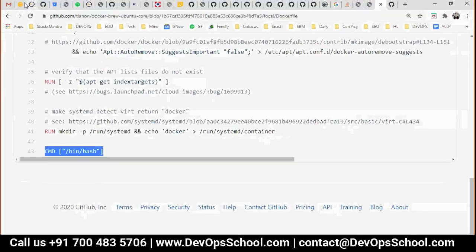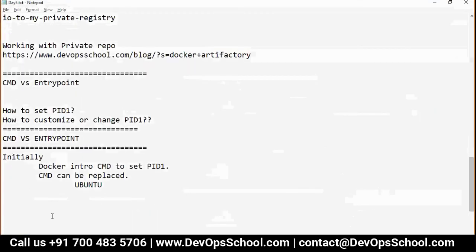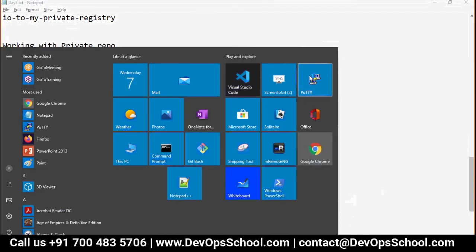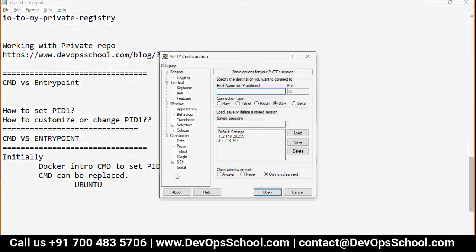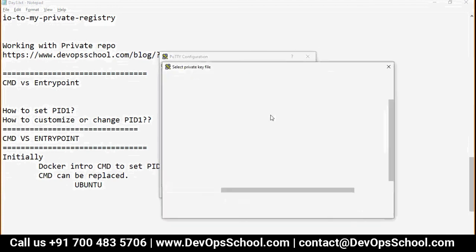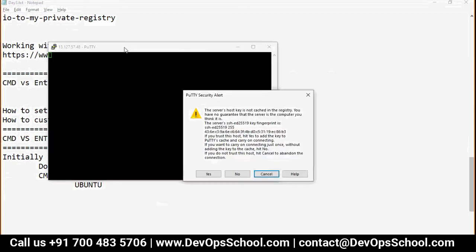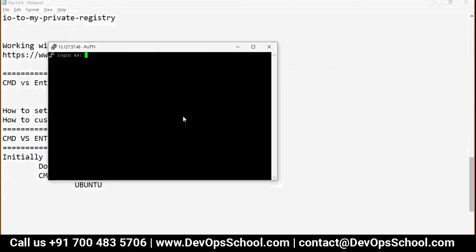So I need to access my VM, PuTTY, CentOS.